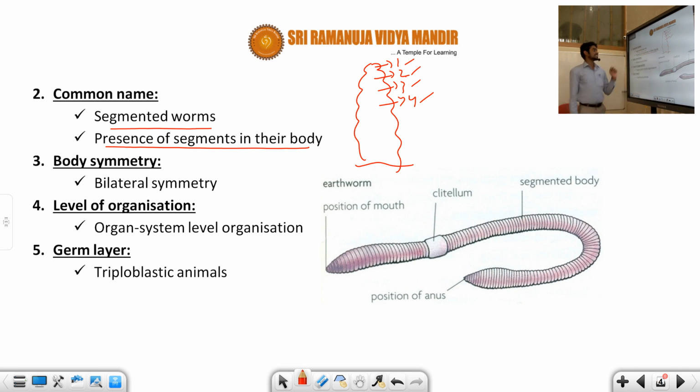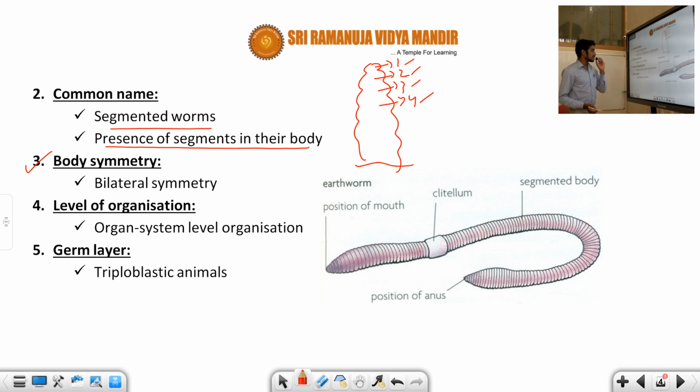And coming to the body symmetry, students. As you know, it shows bilateral symmetry. What is bilateral symmetry? A plane of axis passes through the center of the body and gives equal right and left halves. So that is bilateral symmetry.